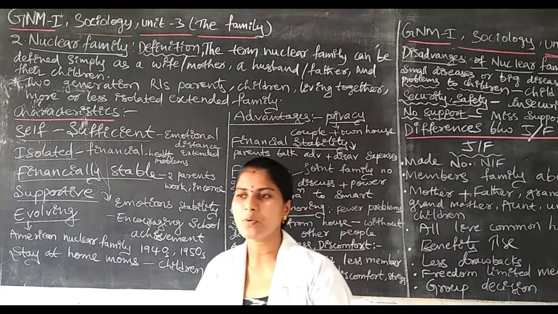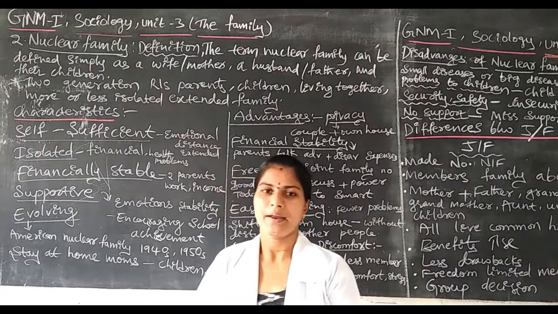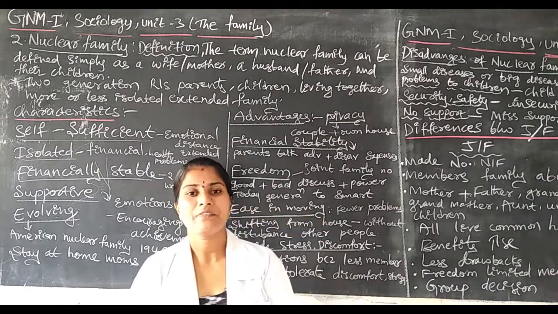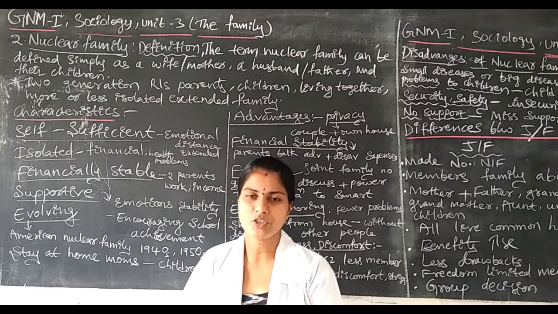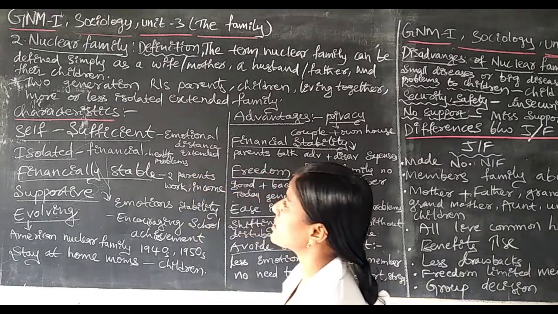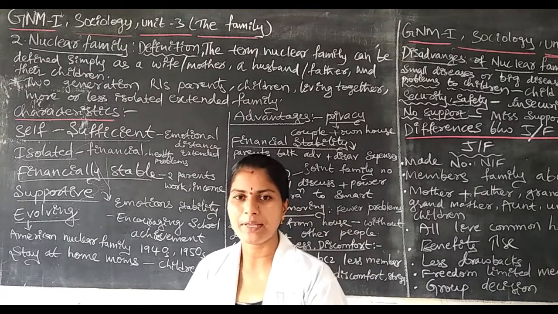Why? Because only the mother, father and children live separately from the joint family. This is regarding the characteristics of the nuclear family.